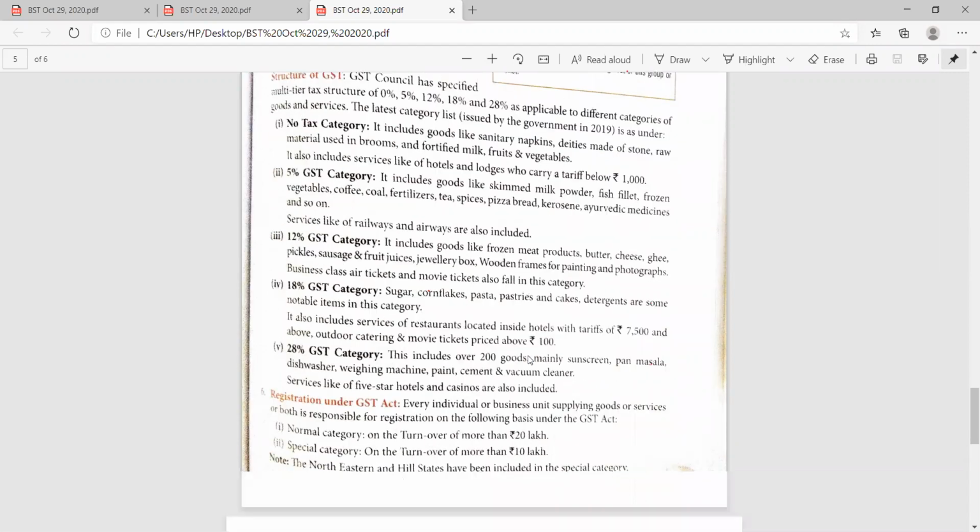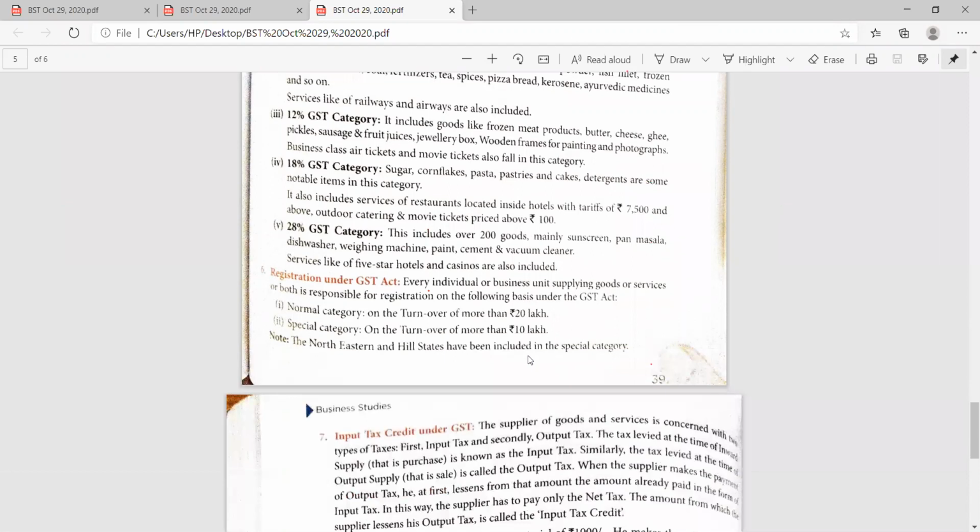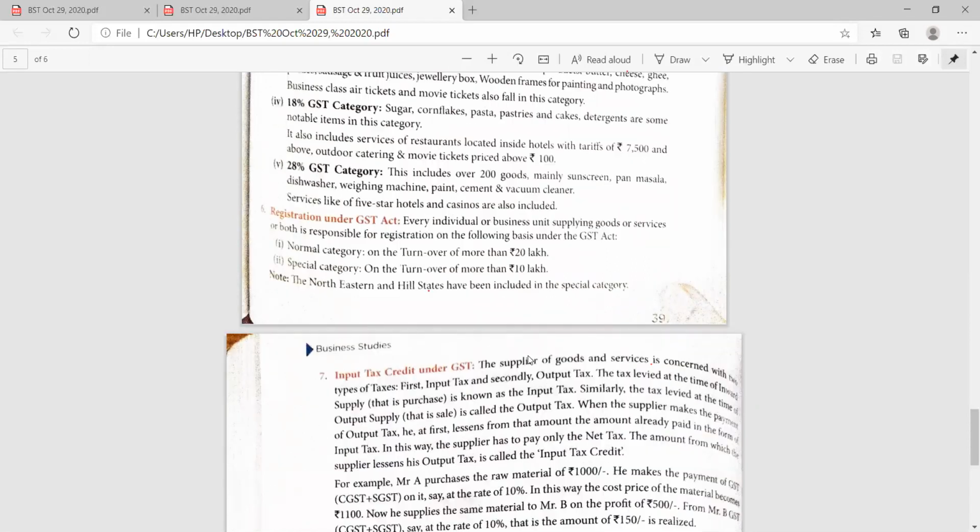Now, registration under the GST Act. Every individual business unit supplying goods and services is responsible for registration. The normal category has to register if turnover is more than 20 lakh, and the special category if the turnover is more than 10 lakh. Both have to get themselves registered.